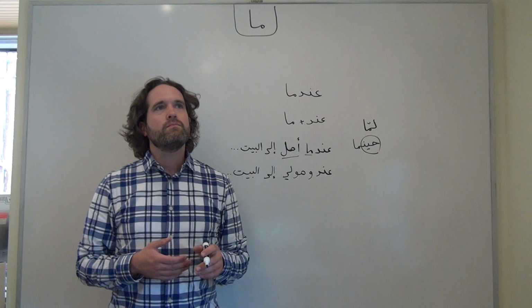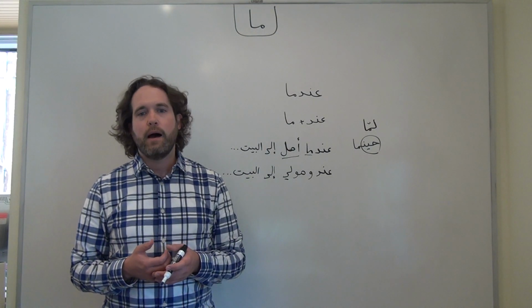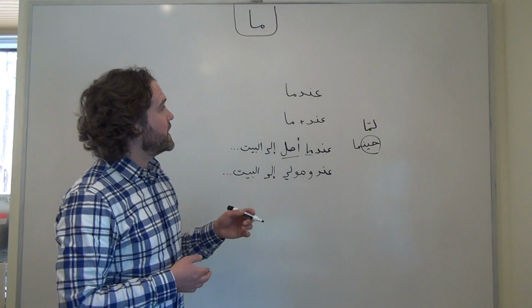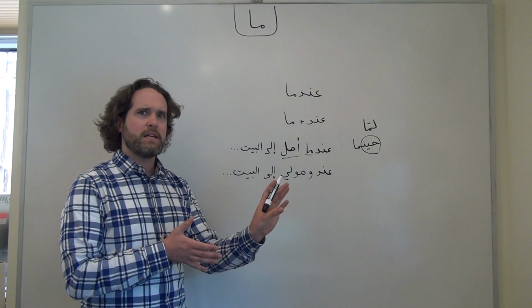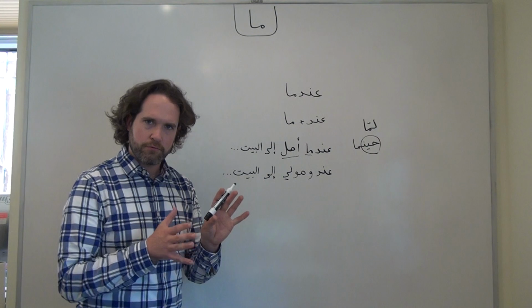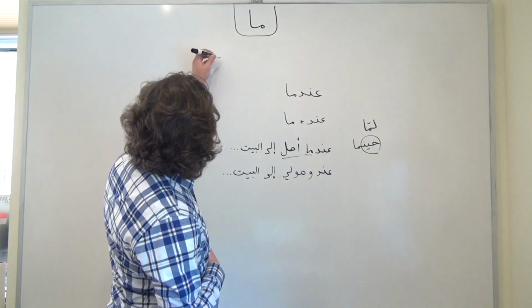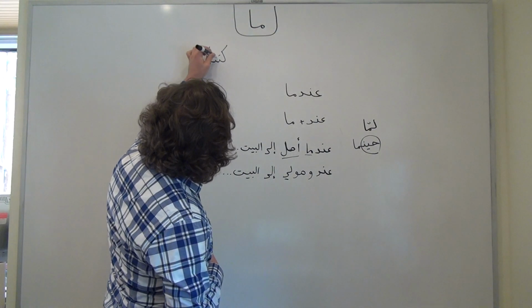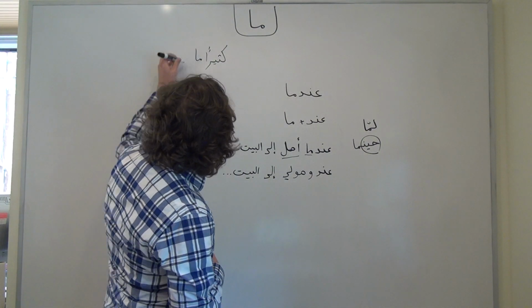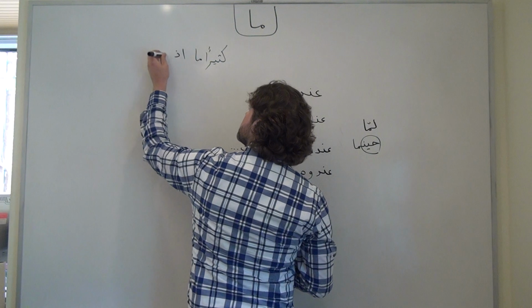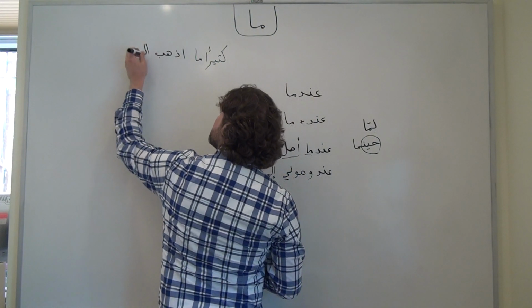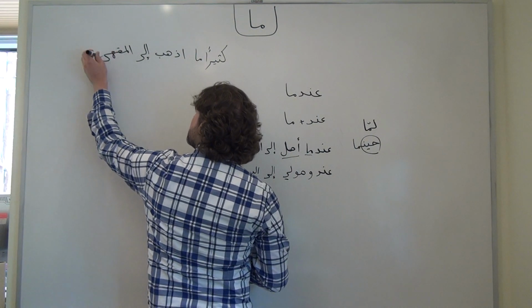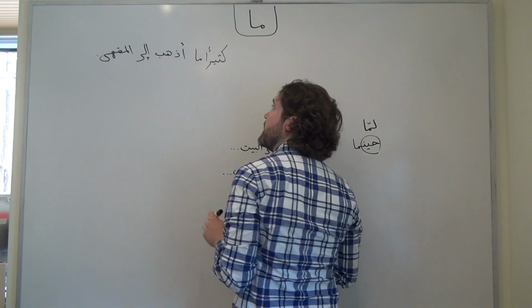So if we wanted to say, I often go to the cafe, and if I wanted to put that often idea at the beginning of the sentence, if I wanted to front that idea, I could say كثيرا ما أذهب إلى المقهى.